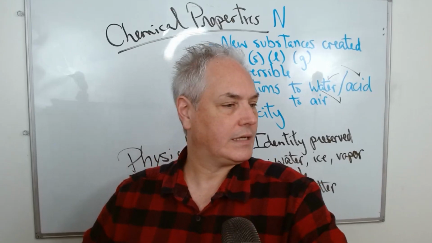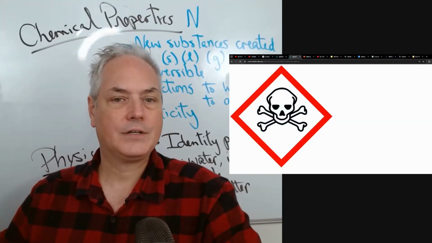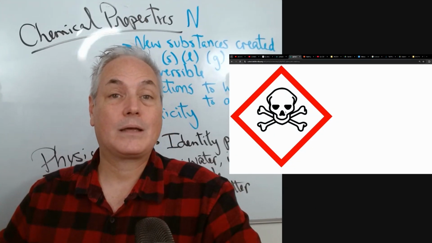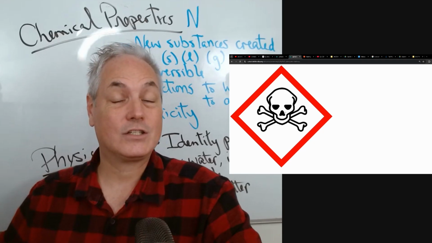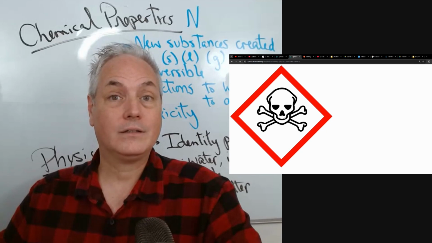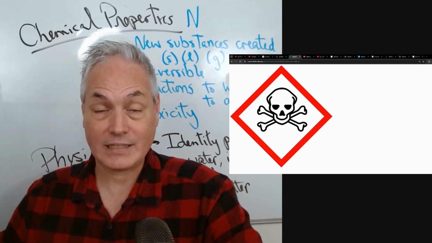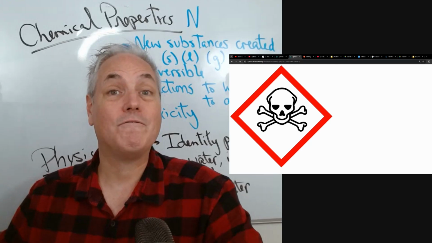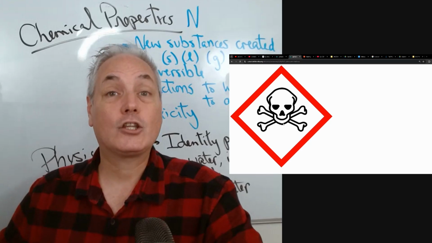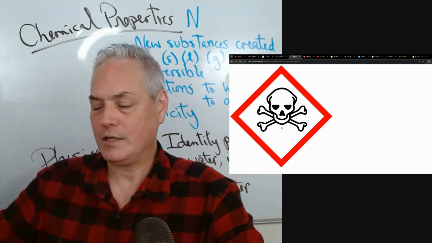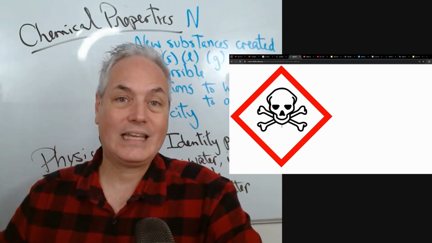And that's the next one here. We have this one here, the skull and crossbones. This is an example where there's toxicity, an acute toxicity. If there's too much carbon monoxide in the atmosphere, it is hard for our body, and it can be fatal very quickly. It is toxic. So you have a chemical in high concentration, and it can be dangerous.